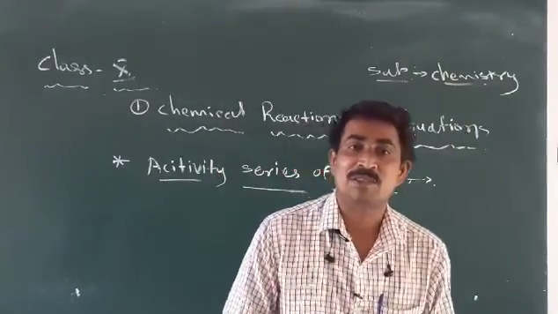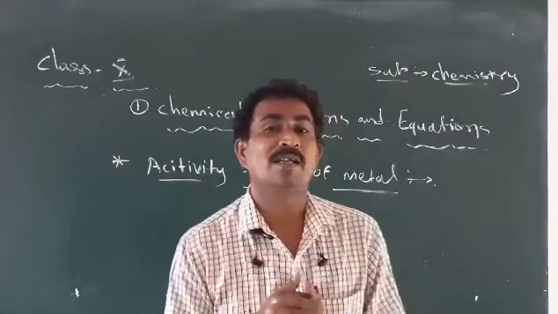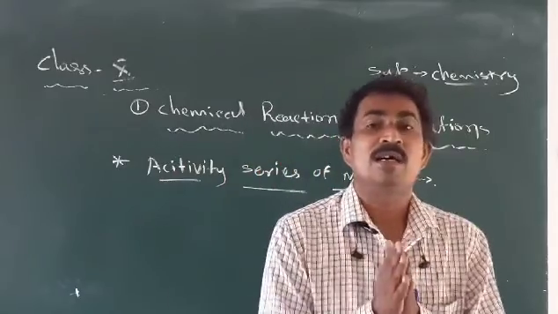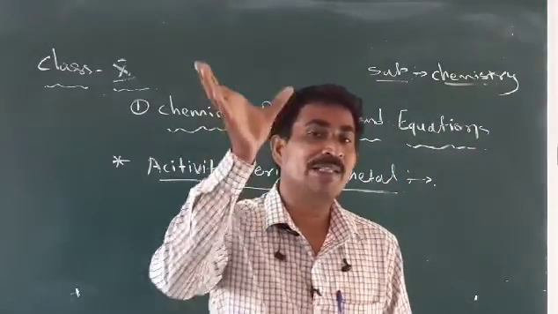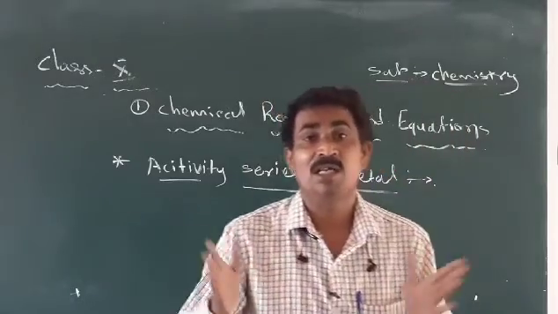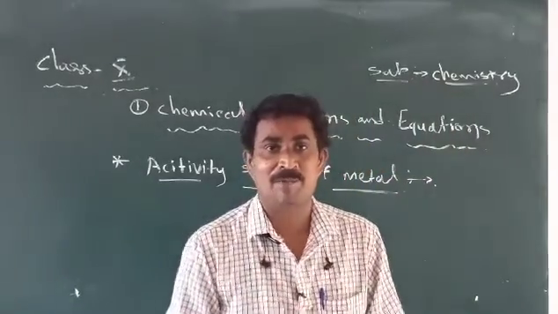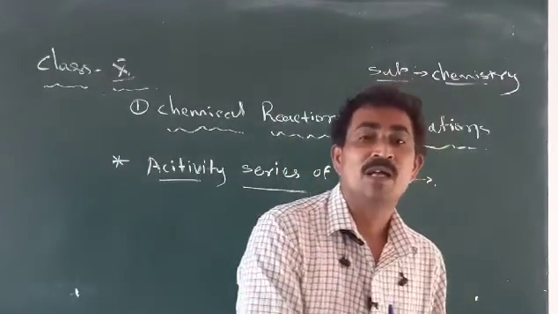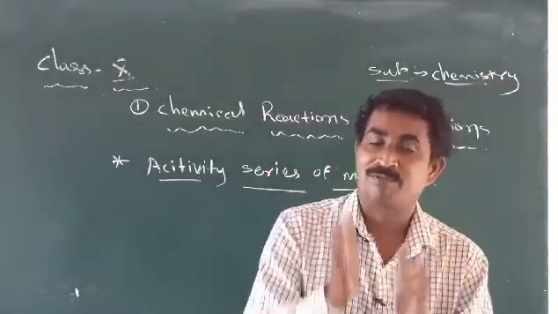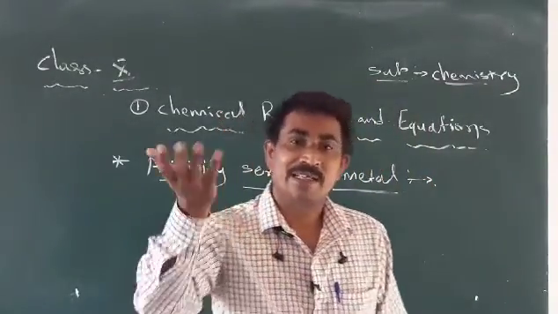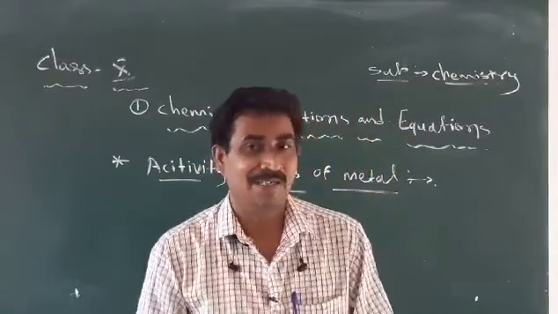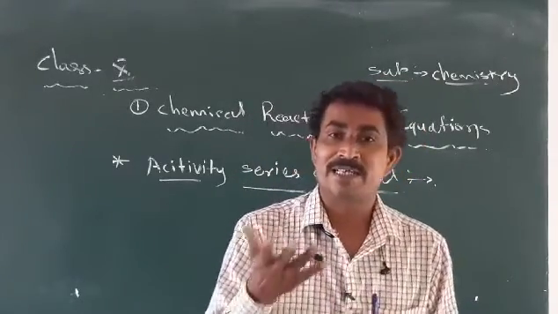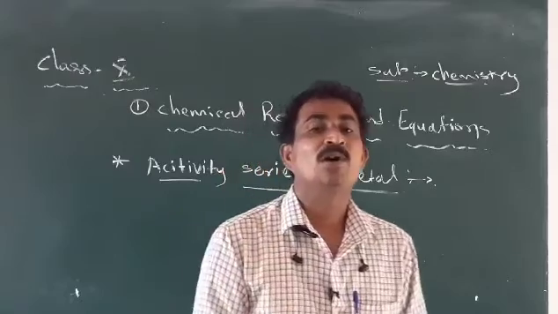For the displacement reaction, before that we want to learn about the active series of metals, means how metals are considered active. How are metals classified? Because 106 elements we can see in our environment, but not all elements are active, means not reacting very fast. So, based on reactivity, metals are made into groups: a fast reacting group, a middle reacting group, and a low reacting group.